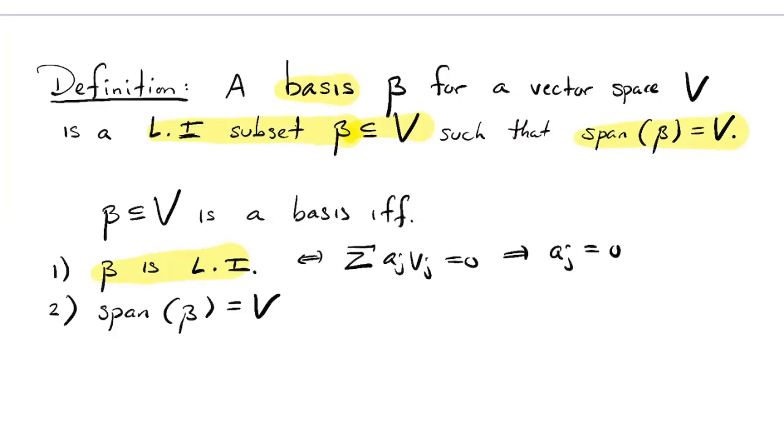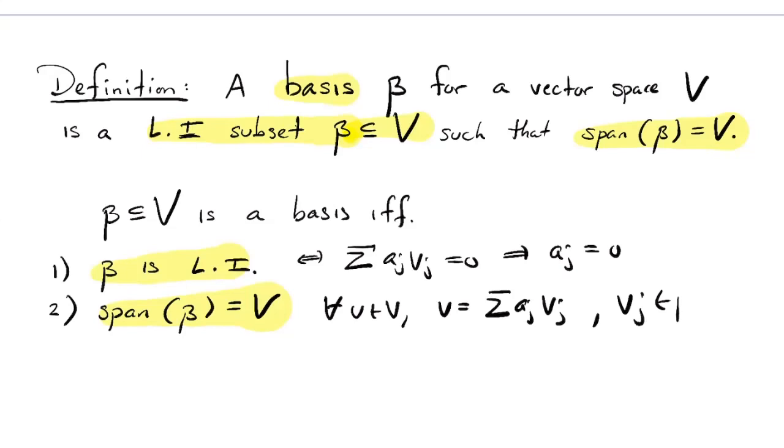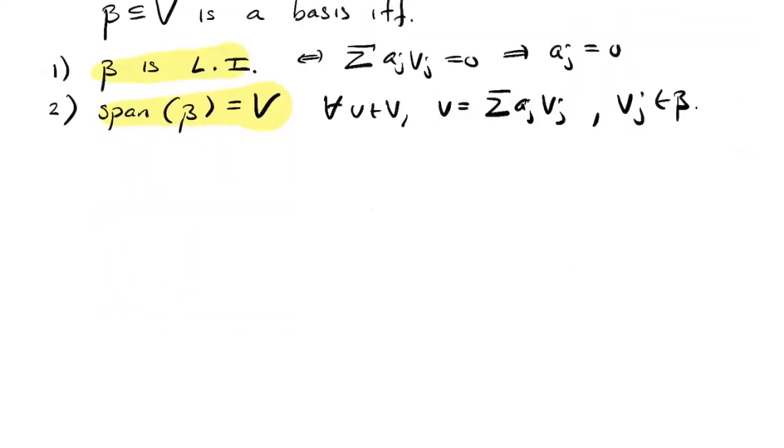And it spans. What does spanning mean? It means that for every vector in the space, you can write that vector as a linear combination of vectors in this set. The a_j's, of course, come from F. That's what it means to span. So a linearly independent spanning set is called a basis. Let's talk about some examples.